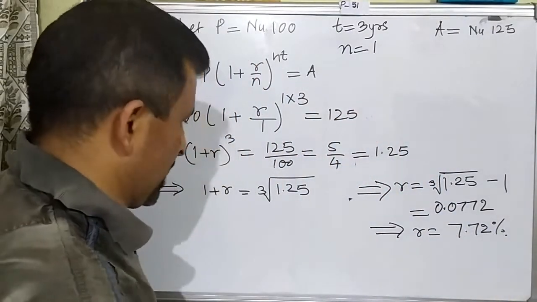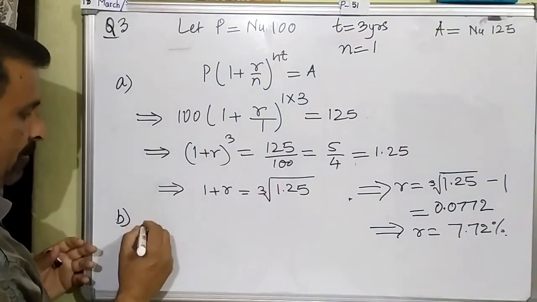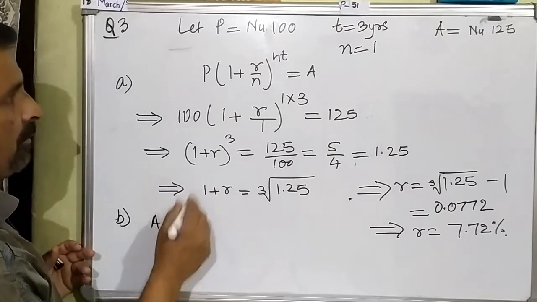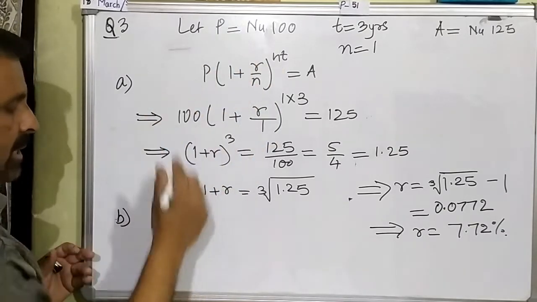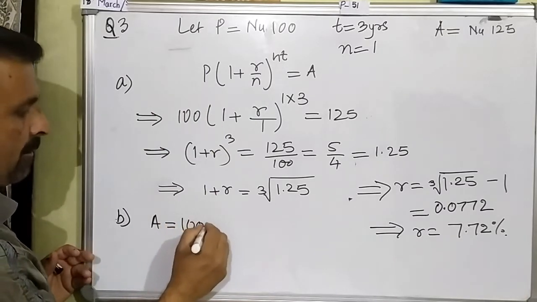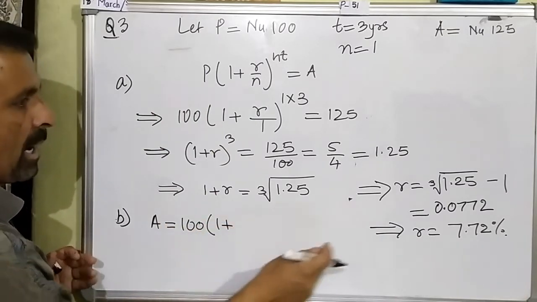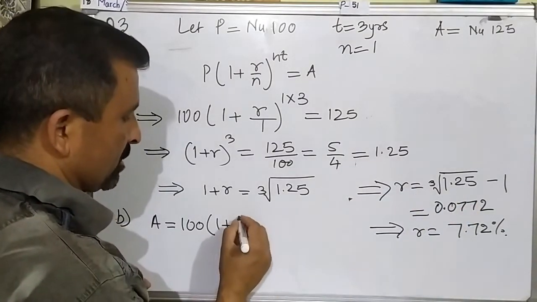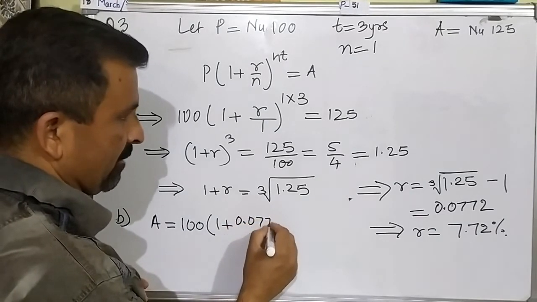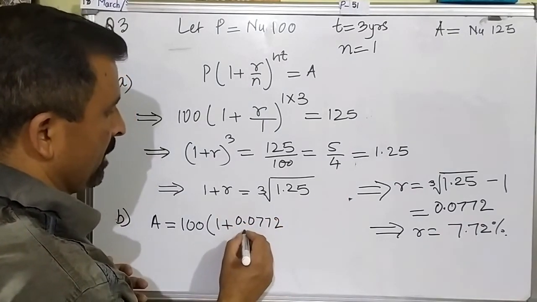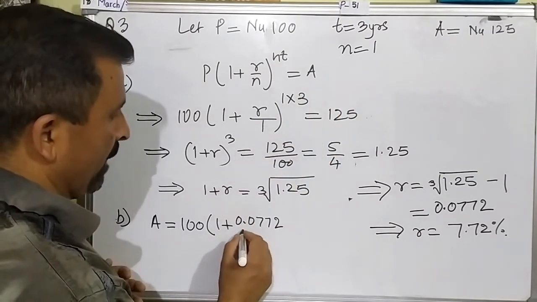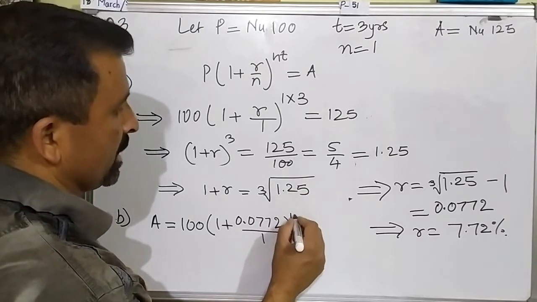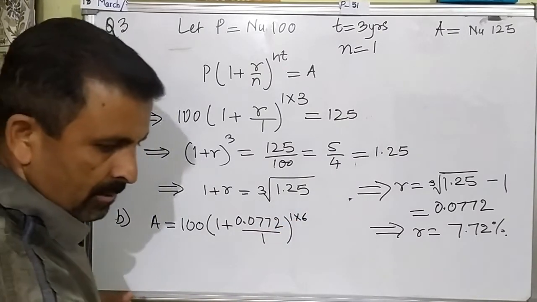Now the rate of interest is calculated. So with this rate of interest, we will calculate the amount. Amount is equal to, we will not write the formula, the formula is already there. So P is 100 into (1 plus R). Now R is already given, so we'll use this value of R, because R we are always taking in decimal: 0.0772. And then frequency is 1, whole to the power 1 into 6. Hope this is clear.